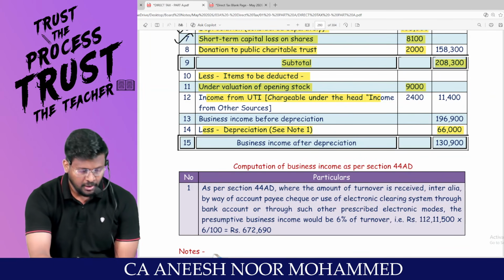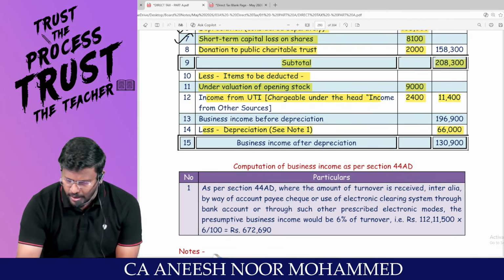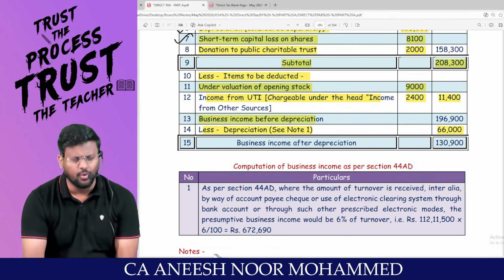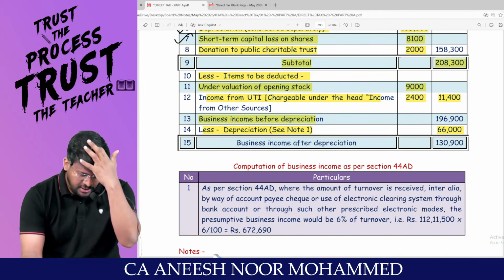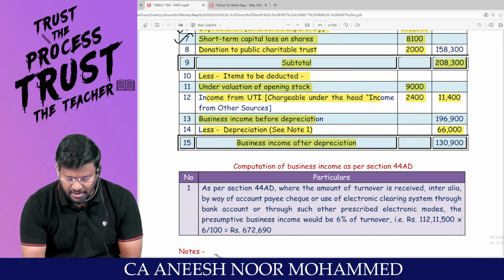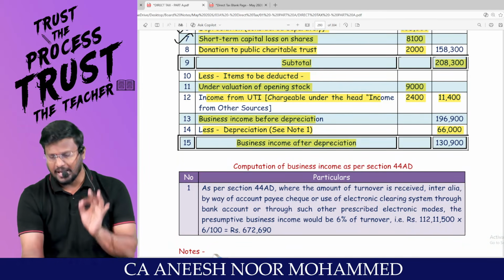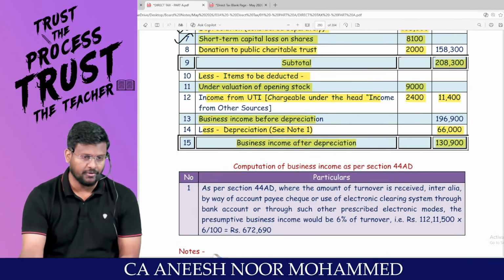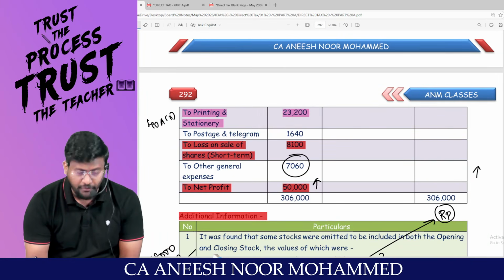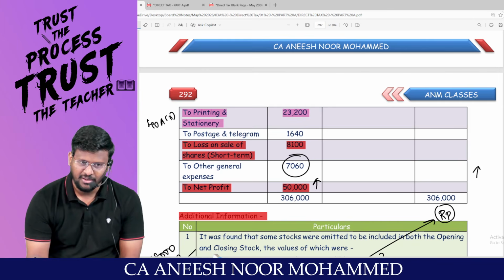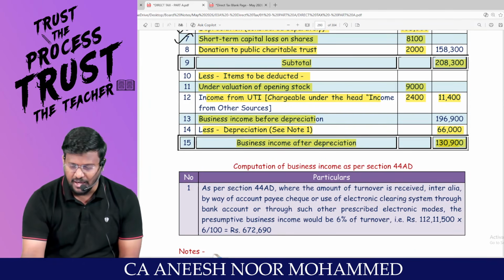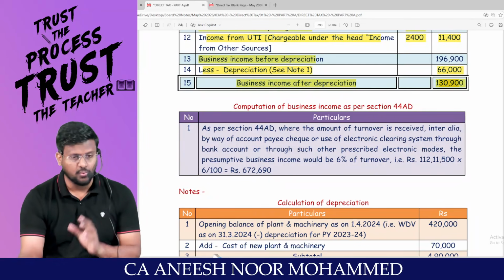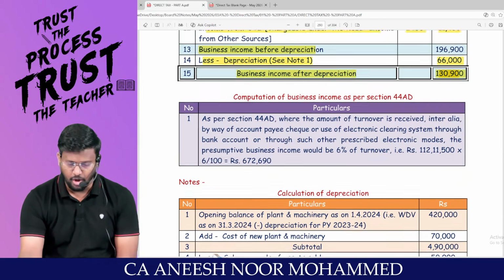Am I right? So my dear lovable students, I will be getting business income before depreciation, and the classification matter isn't needed. You can write even less depreciation also. You will be getting business income, or the correct profits and gains of business or profession. Look, the reported profit is only 50,000. But the correct profit as per the Income Tax Act is 1,30,900. This is the profit as per the normal route.